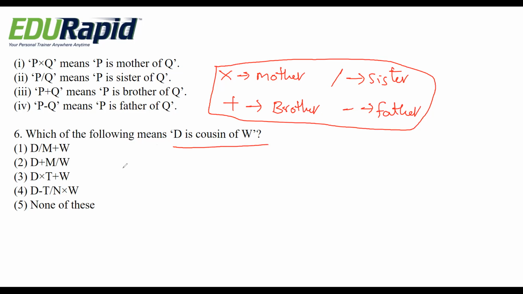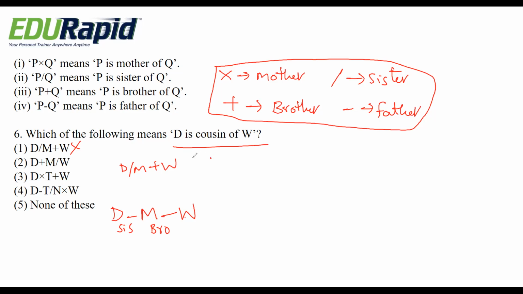Let me check with the first option. D divided by M plus W. Divide means sister. D is sister of M. M plus W. Plus means brother. M is brother of W. So here all are in the same generation, the same stage. D is a cousin of W? So here it becomes D is a sister of W. So this one is not possible.